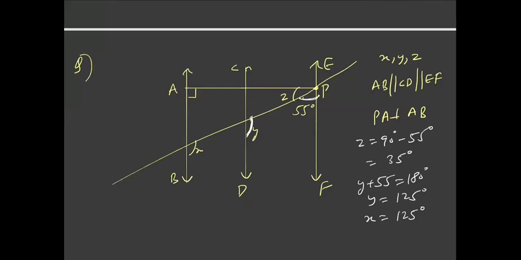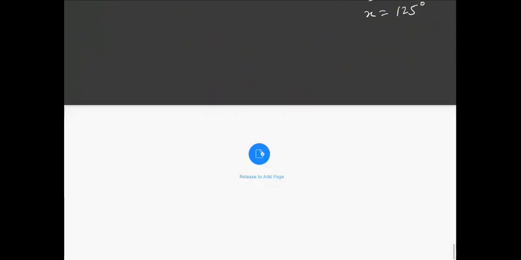Now let's move on to derive that the sum of angles in a triangle is 180 degrees. I need to prove that the sum of angles in a triangle is 180 degrees.